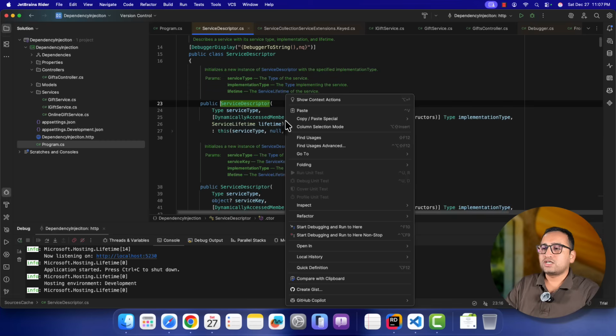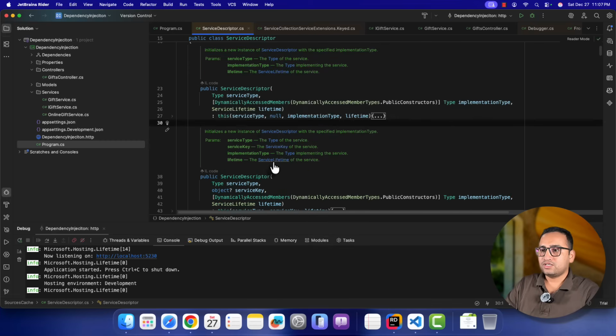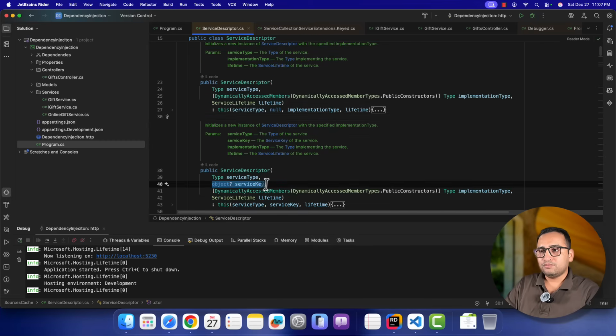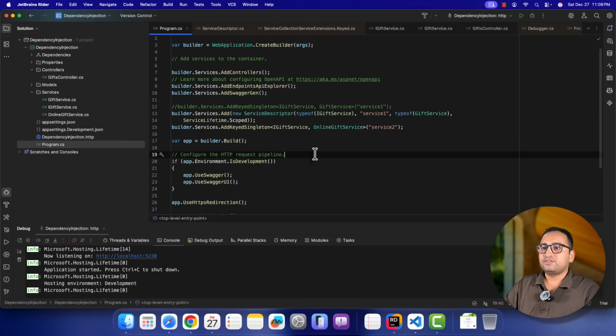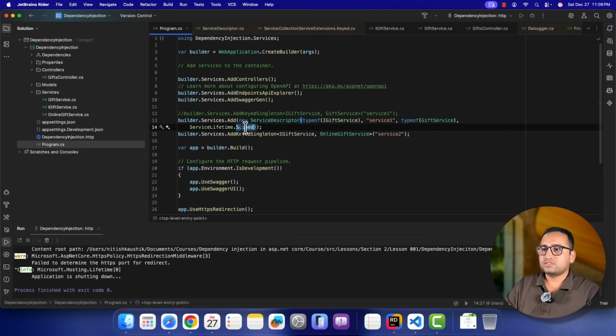For that we have to go inside this service descriptor, and here it is. So the second parameter is that service key. So here is the second parameter. Let's use that service one, a comma over here, and let's comment this first line. So it means the first service we are registering by using this new service descriptor approach. And over here we are using this scope, so make sure to use the singleton over here because we are focusing on singleton in this video. So the changes are done.